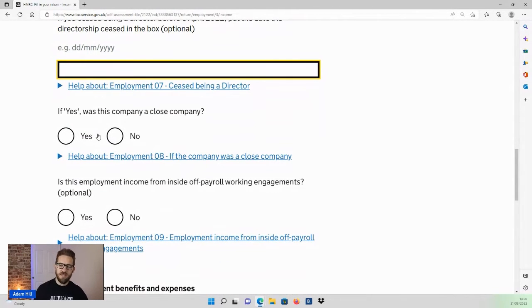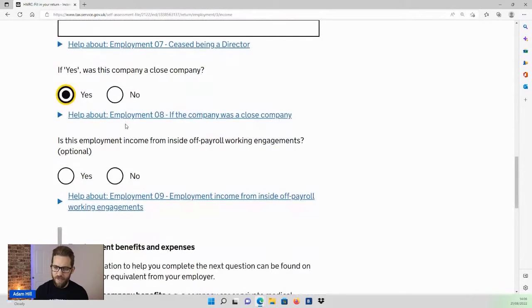If yes, was this company a close company? So a close company is a company that is controlled by 5 or fewer participators. I think it's a wording that they use, which basically means if there's less than 5 people controlling the company, then you are a close company. So most small companies, most personal service companies where it's just you trading within the wrapper of a limited company will be a close company, and you'll need to declare that here.